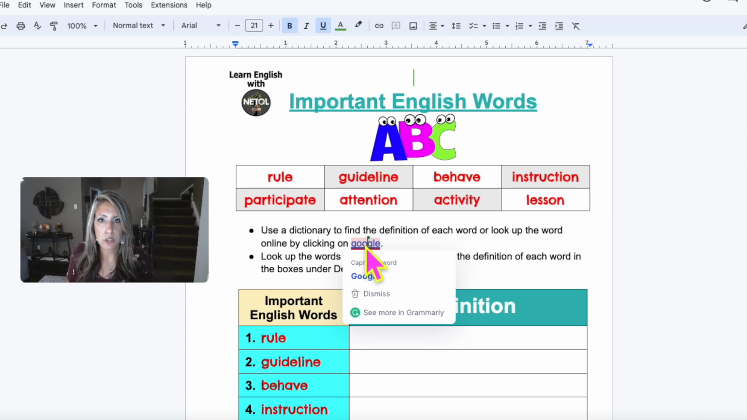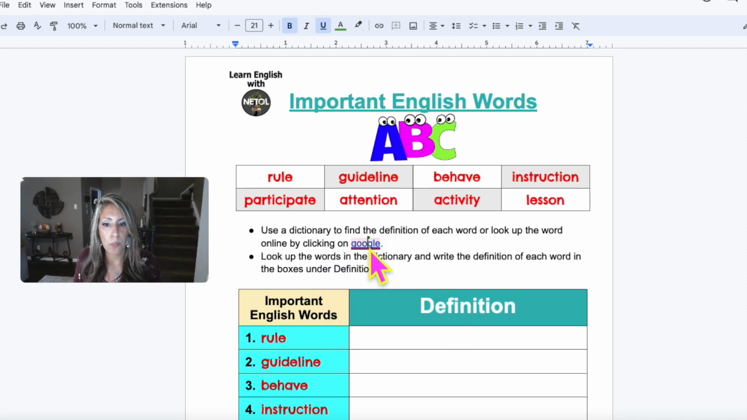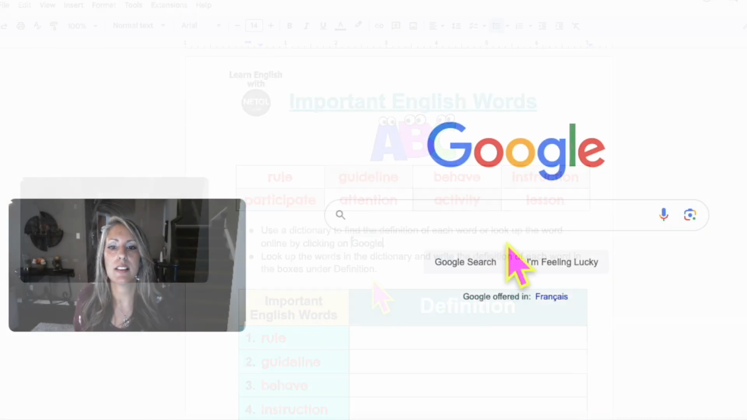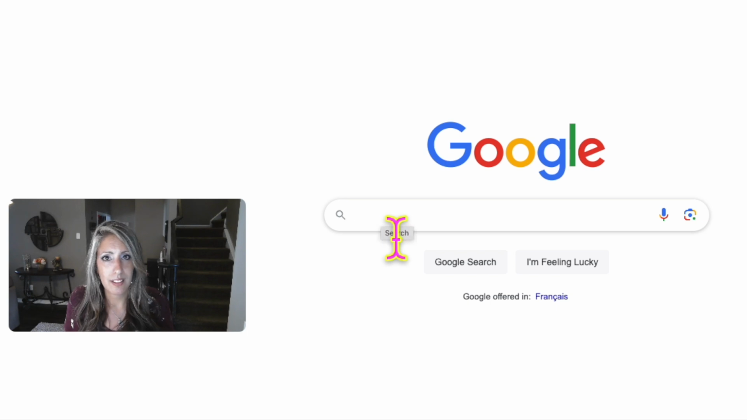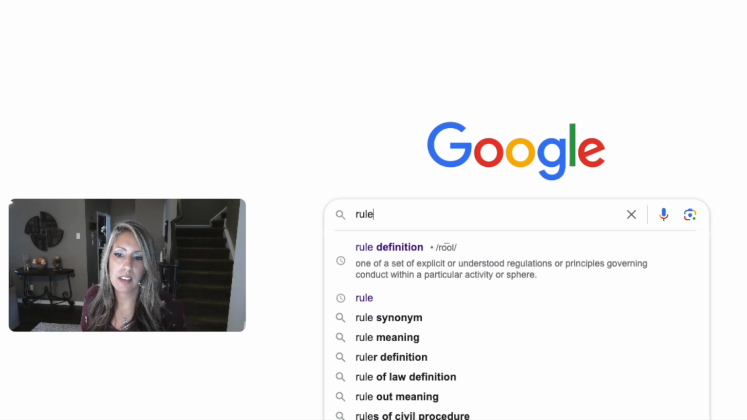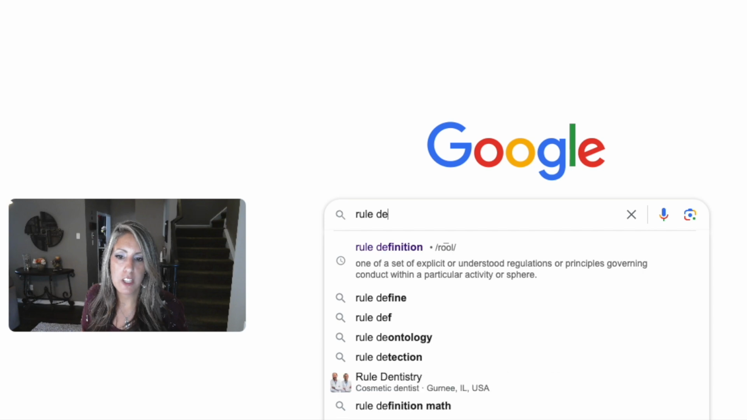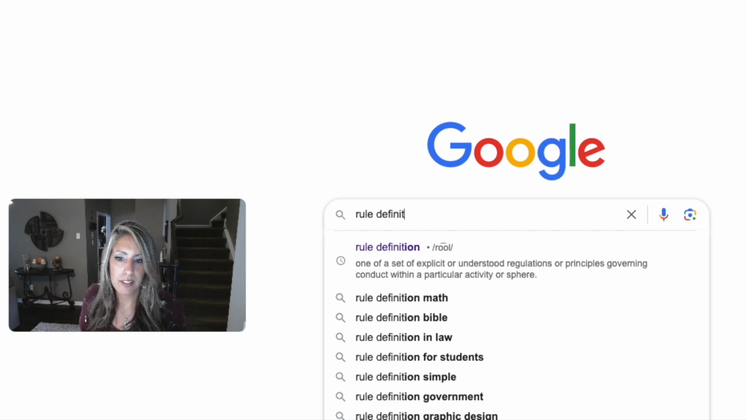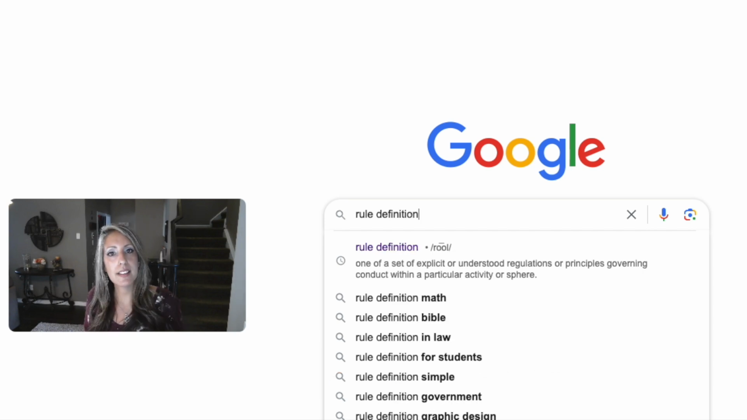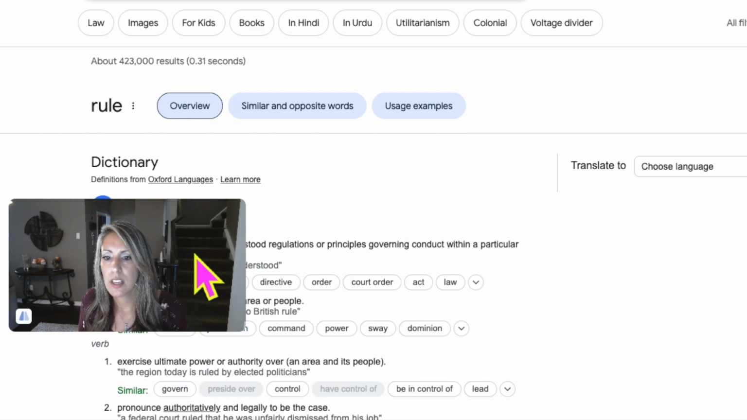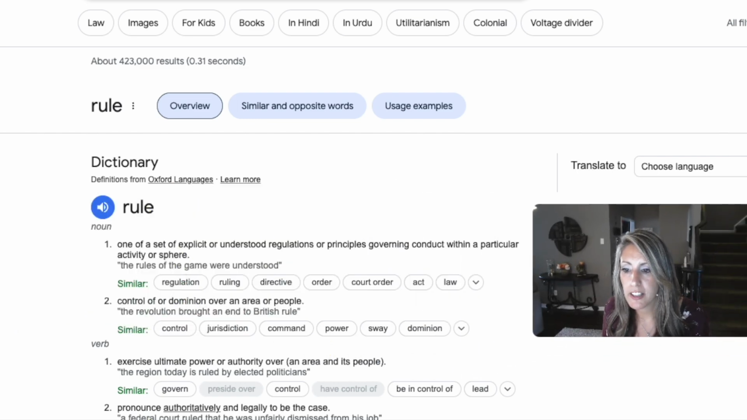So if I want to look up the word rule, what I can do is I can go directly into Google. So here it is. I'm clicking on it. There it is. And now the word rule is our first word. So the word that I would like to look up is rule, R-U-L-E. And I'm also going to write the word definition. Whenever I write the word definition in Google, it automatically brings up the Google dictionary and I will get a definition. So rule definition, and here are the definitions for rule.